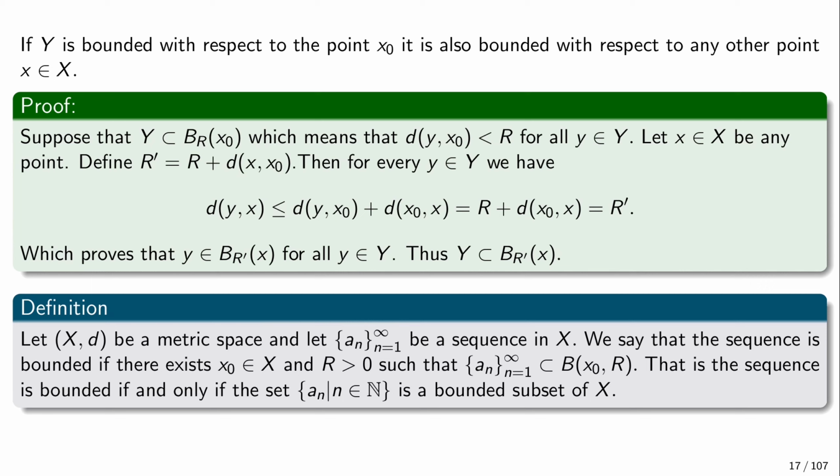Okay, and so now we have this definition for sequences. If we look at the collection of all the elements of the sequence as a set, we say that the sequence is bounded in a metric space if there exists a point x0 such that the sequence is contained in a ball centered at this point with some positive radius r. So a sequence is bounded if it is contained in some ball. We could even choose this ball to be an open ball. That is, the sequence is bounded if this set, as a subset of X, is a bounded set of this metric space. So the only thing that we need in order to define the notion of boundedness is the ability to measure distances. Okay.